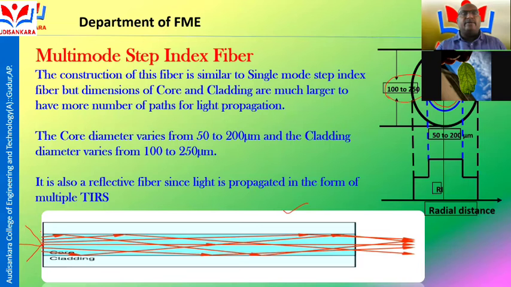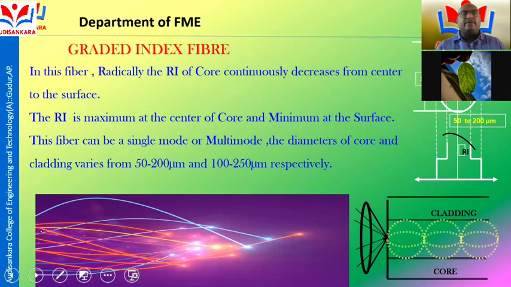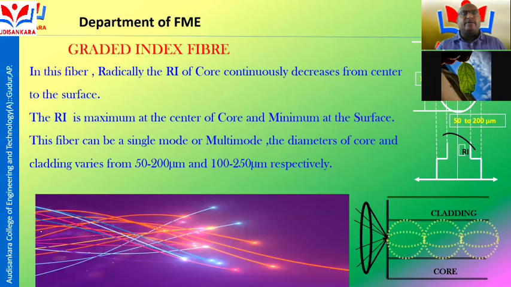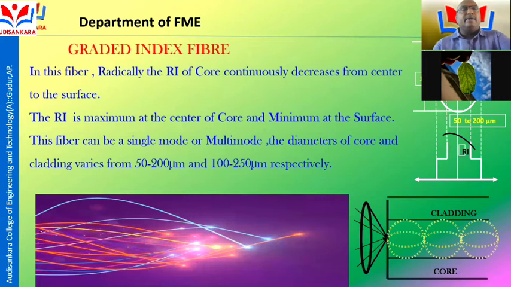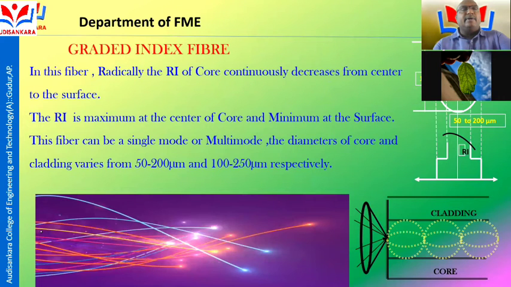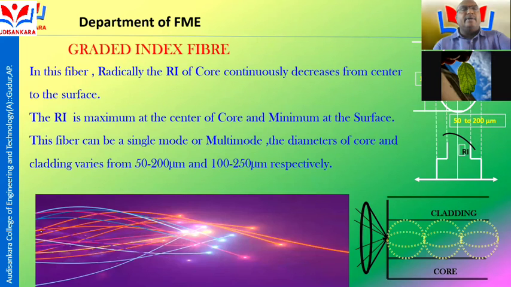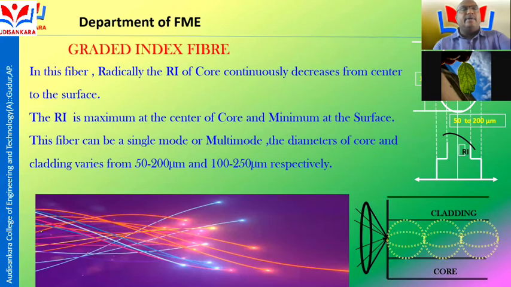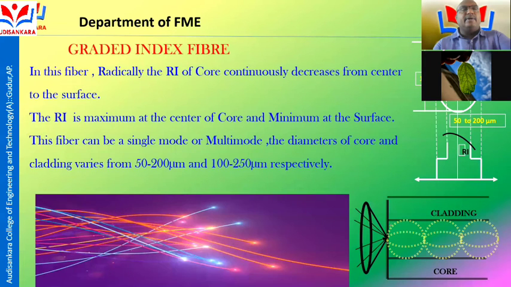Another one is gradient index fiber. Gradient index fiber is similar to the multimode fiber, but in the multimode fiber some distortions are there. In gradient index fiber, it is almost identical to multimode fiber. Here the distortion losses are very, very low because the propagation of the signal is parabolic towards the meridional rays.